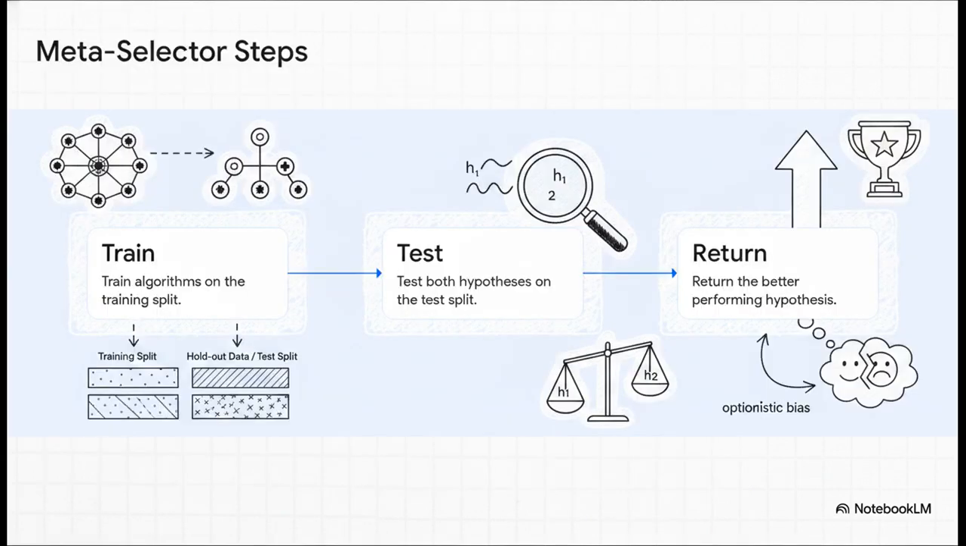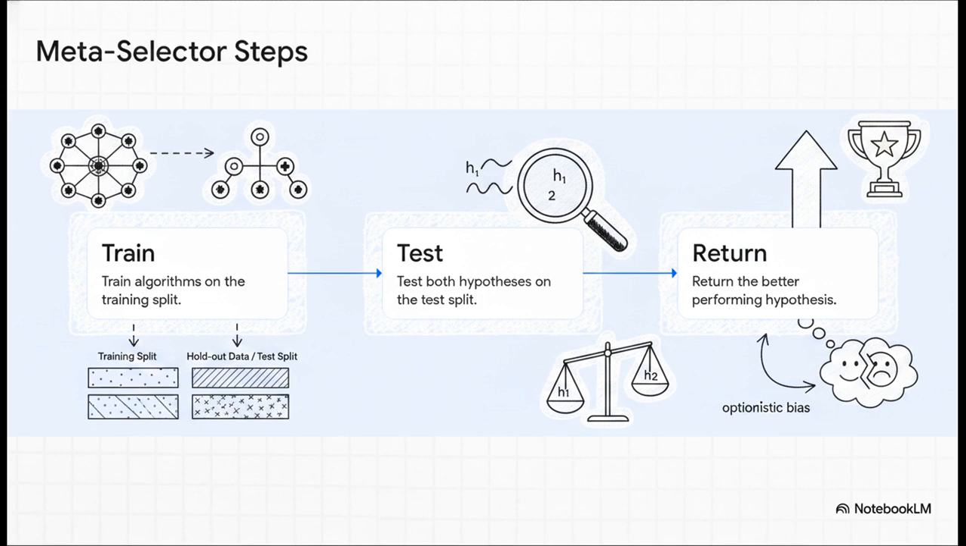utility. But here is where we level up to what the source material calls the Meta-Selector algorithm. This algorithm doesn't just use holdout data to evaluate. It uses it to actively choose the winner between two entirely different learning algorithms, like, say, a random forest versus a neural network. Step 1, you train both algorithms on the training split to generate hypotheses H1 and H2. Step 2, you test both of those hypotheses on the test split. Step 3, return the hypothesis that performed better on that test set.